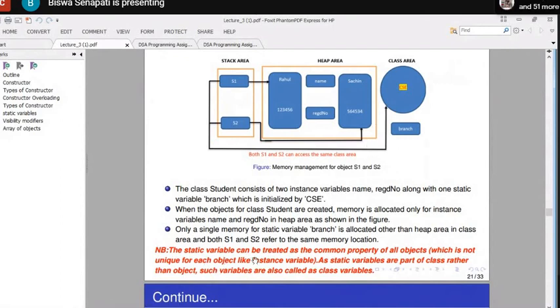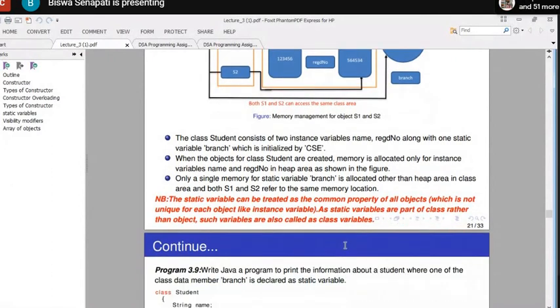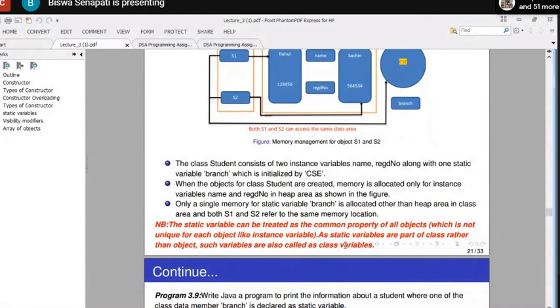So static variables can be treated as the common property of all objects, which is not unique for each object like an instance variable. For an instance variable, it is unique for each object. For Rahul the registration number is different, and for Sachin the registration number is different. They are not the same, but the branch is the same for every object reference. So static variables are part of the class rather than the object. Such variables are called class variables. Are you realizing, or any doubt?